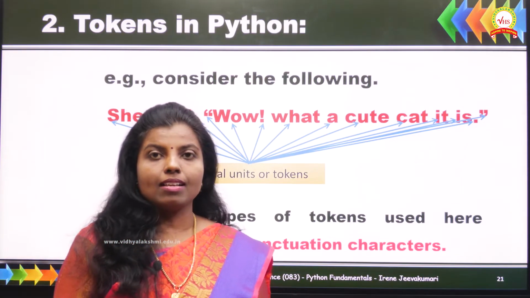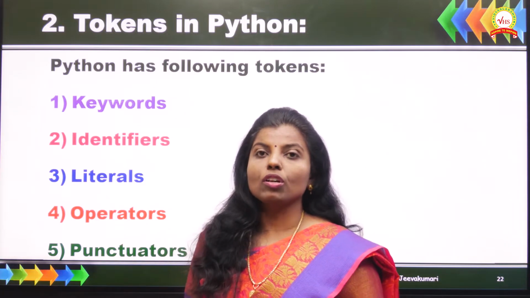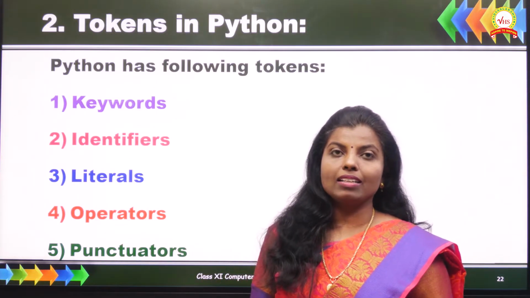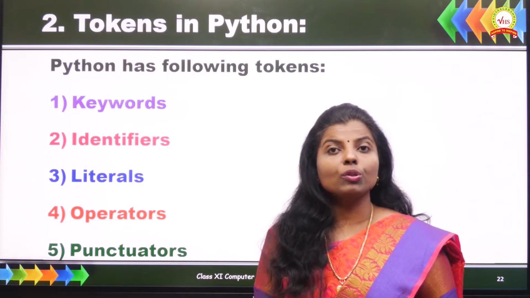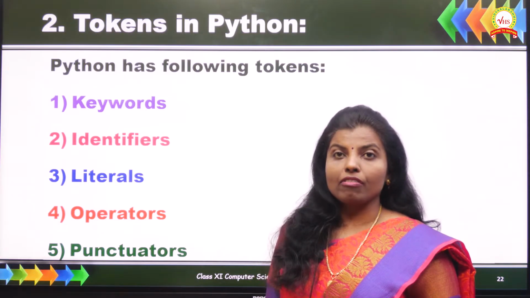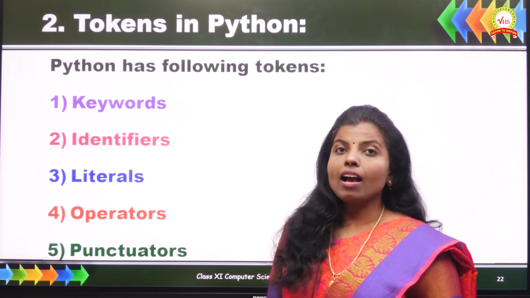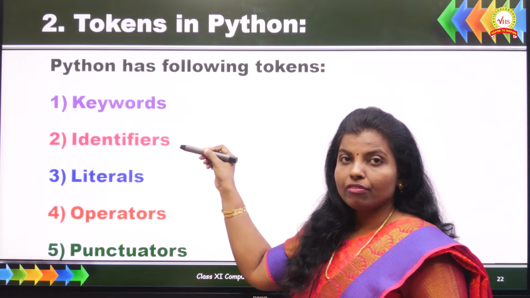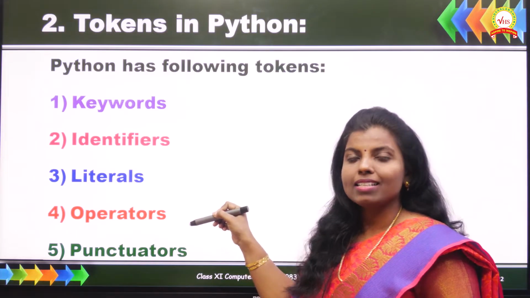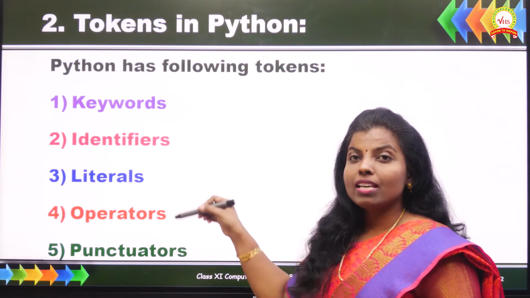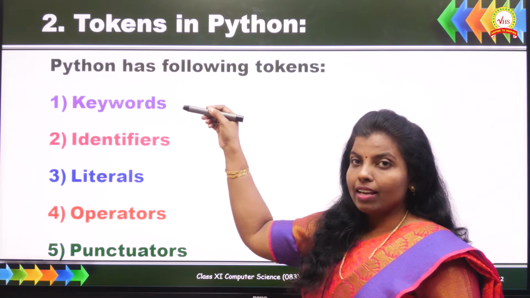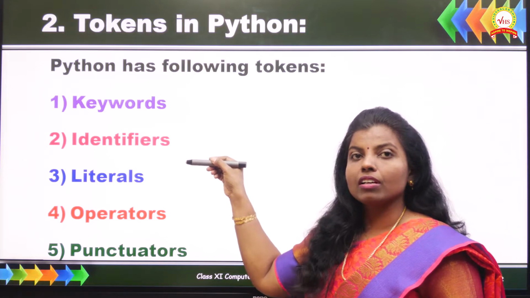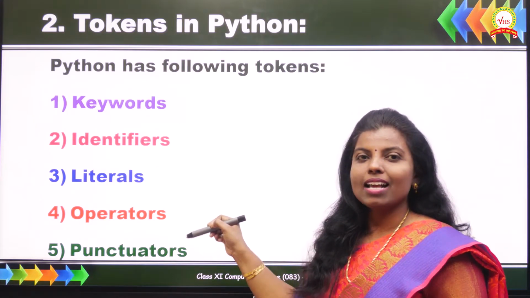So when we consider a sentence, each and every word and symbol of this sentence structure consists of lexical units or tokens. Same as when it comes to Python programming, each and every part of the program comes under different categories. These are referred to as tokens. We have the following tokens in Python. They are keywords, identifiers, literals, operators and punctuators. Again I repeat, the tokens of Python are keywords, identifiers, literals, operators and punctuators.